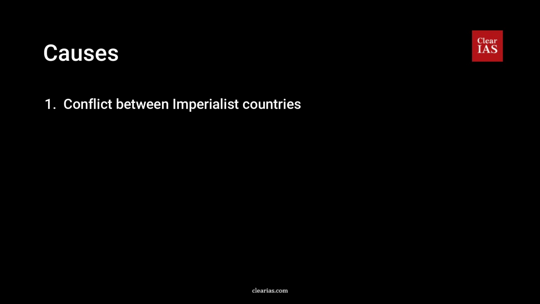And there was conflict between old imperialist countries and new imperialist countries. The old imperialist countries included Britain and France, and the new imperialist countries were headed by Germany. The major reason was that Germany built a ship called Imperator, which was said to be the largest ship in the world.